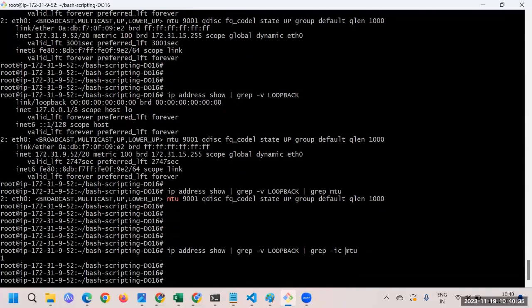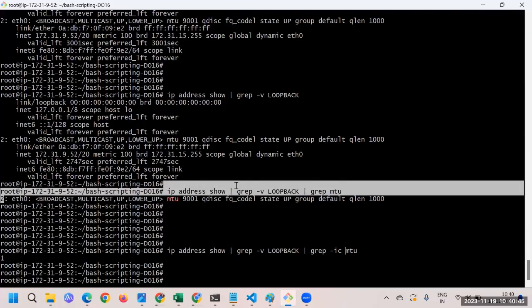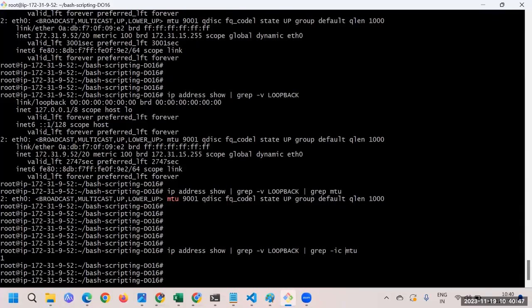Now what is the meaning of that? Basically, the word empty is coming for the first time, only one time. Let's suppose we have one more active interface, then we would have got two lines here, one line for this one and another line below, and we would have got the output as 2. Now it's time to compare it with the if else, and that's how we can go and do it.